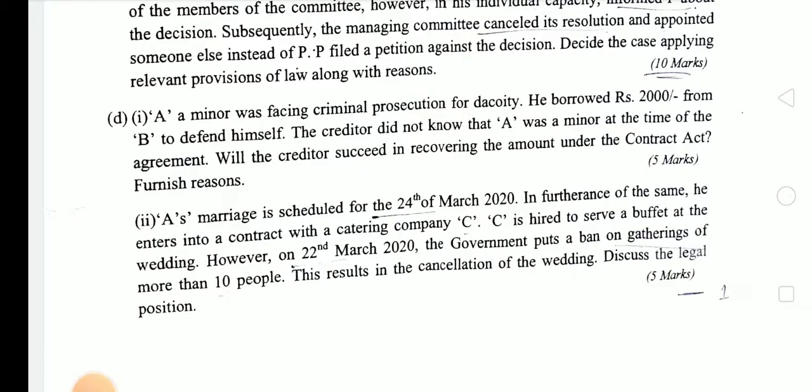Next, A's marriage is scheduled for 24th of March 2020. In furtherance of the same, he enters into a contract with the catering company C. C is hired to serve a buffet at the wedding. However, on the 22nd March, the government puts a ban on gathering of more than 10 people. This results in the cancellation of the wedding. Discuss the legal position.